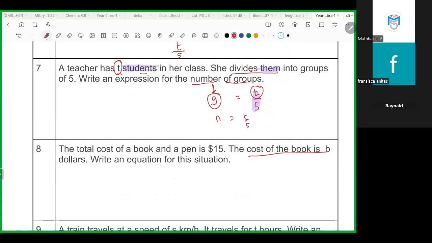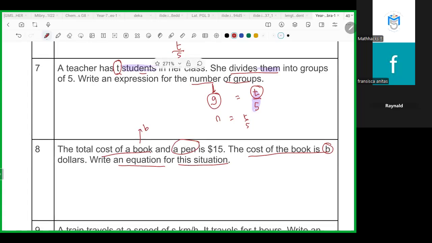So, just like I said before, give a name for the cost of the book: B. So the cost of the book is B. But for the pen, there is no variable in here, so just put any variable that you want.